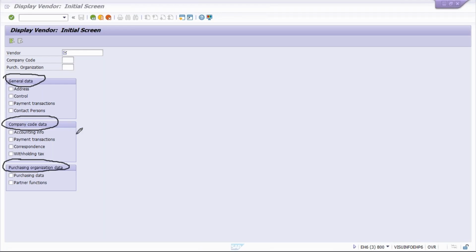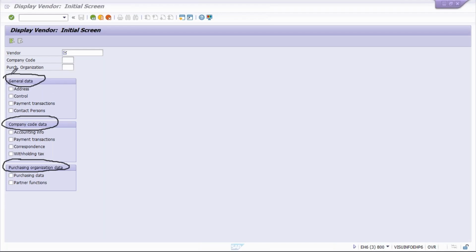Now whatever tabs are appearing, in the address field we give some details, and in control data also we give some details. Whenever you enter certain information and save it, that information is going to sit somewhere in a particular table.